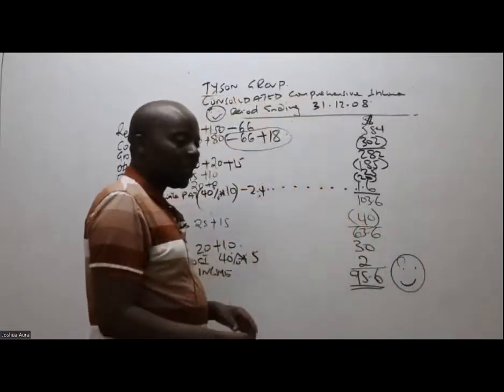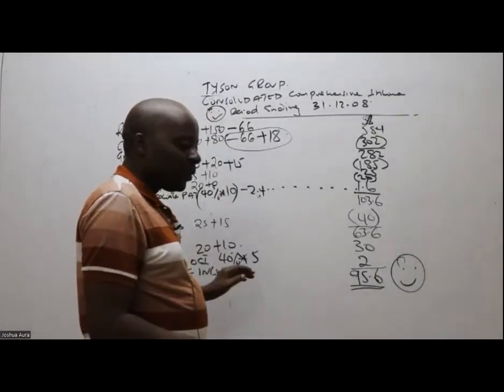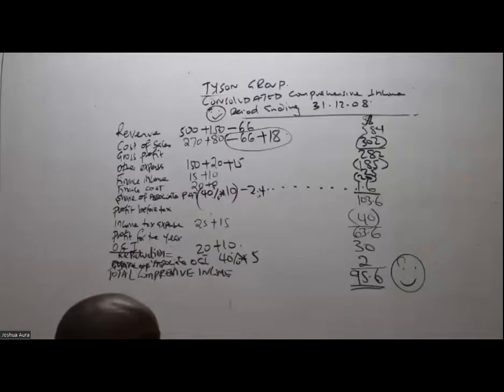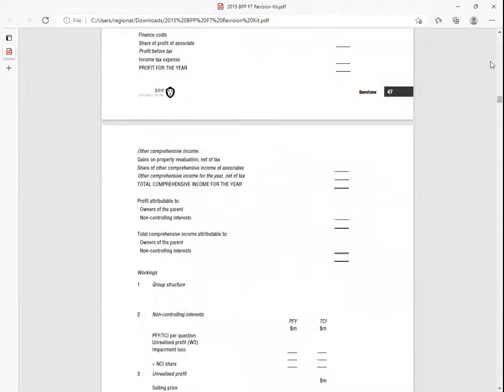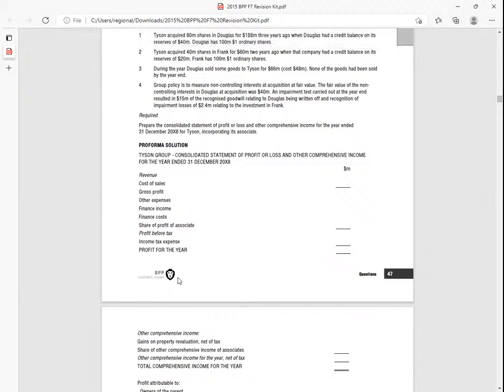Now, I would want to give you another secret. You see, like we have got this step. Great. Now, if you look at this ACCA, this is what they told us, that the first thing you need to do whenever you get any consolidation question, always start with this pro forma solution. You're putting nothing, but you're copying down the pro forma solution. I like this concept. Your pro forma solution, you'll never go wrong.